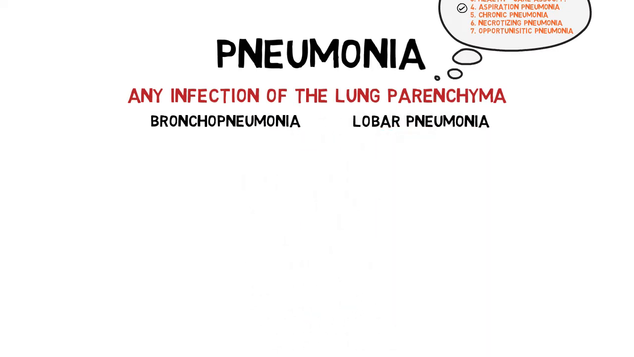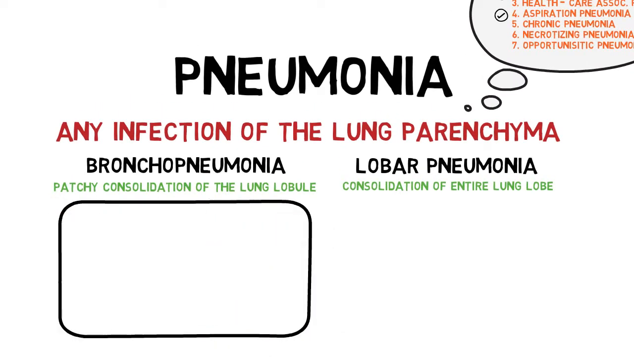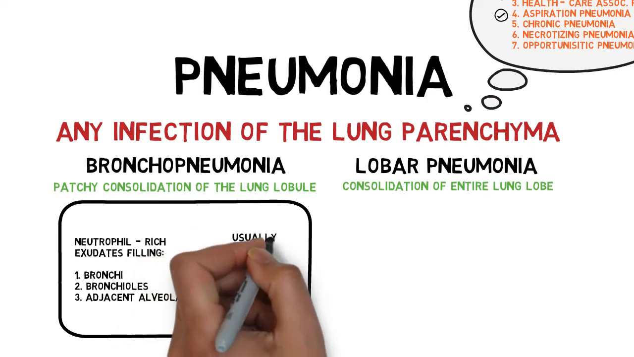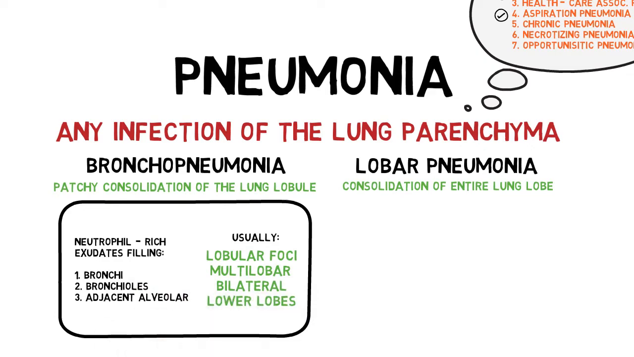We have bronchopneumonia and lobar pneumonia. Bronchopneumonia means patchy consolidation of the lung lobules. Lobar means consolidation of an entire lung lobe instead of lung lobule. More specifically, the immune cells involved in bronchopneumonia usually surround the bronchi, bronchioles, and the adjacent alveoli, which will cause foci of lobular consolidation, often involving multiple lobes, especially the lower lobes bilaterally.